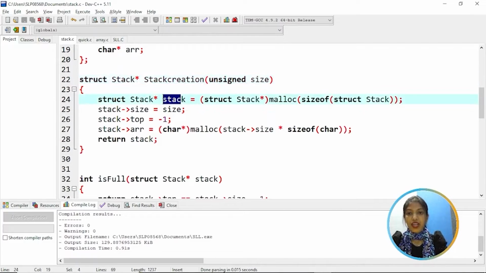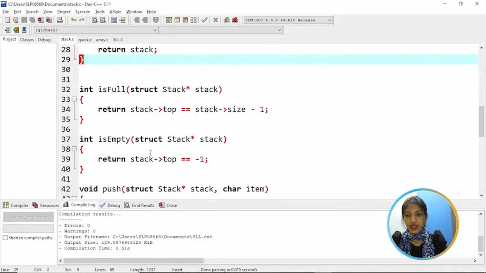First we are allocating memory to a stack using the malloc function, and the size is assigned to stack of size, and initially stack of top is equal to -1, and then allocating memory to the stack of array. Then coming to the isFull function, it checks whether the stack is full, so it returns stack of top equal to stack of size -1, and checking if the stack is empty, isEmpty returns stack of top equal to -1.